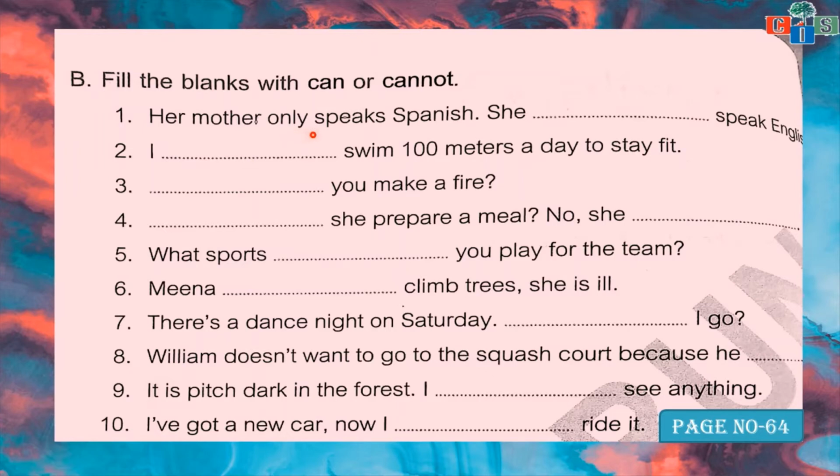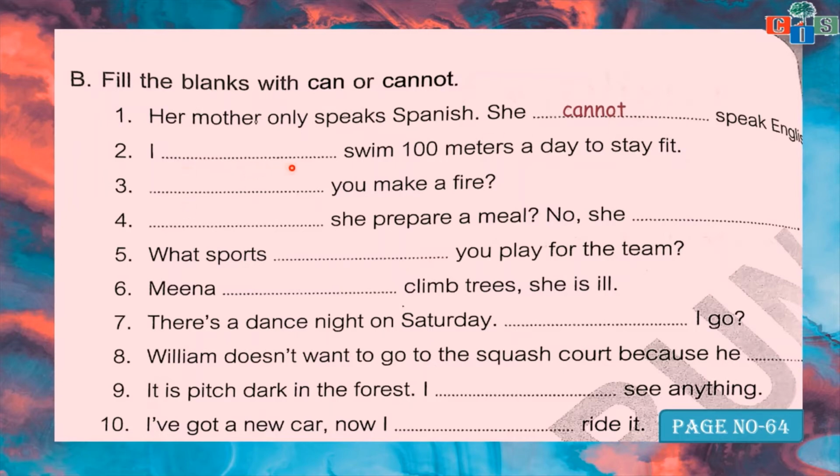Her mother only speaks Spanish. She dash speak English. It's already given in the first part of the sentence that her mother only speaks Spanish. So what answer will be there? She cannot speak English. Why can she not speak English? Because she speaks only Spanish. That's why she cannot speak English. Okay, so let's see another one. Second one.